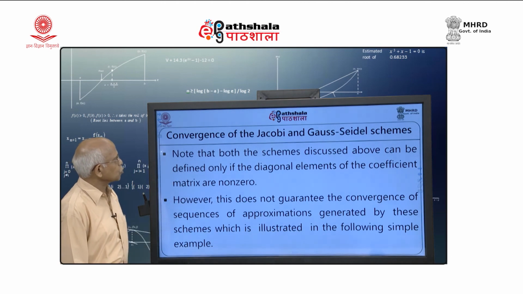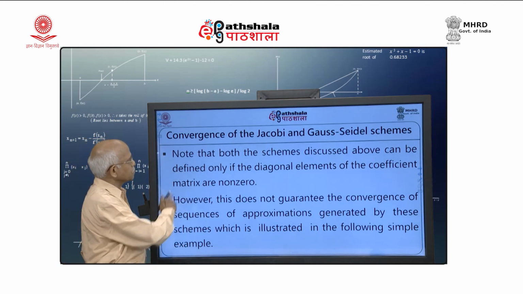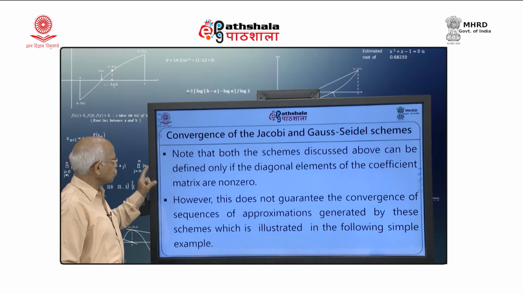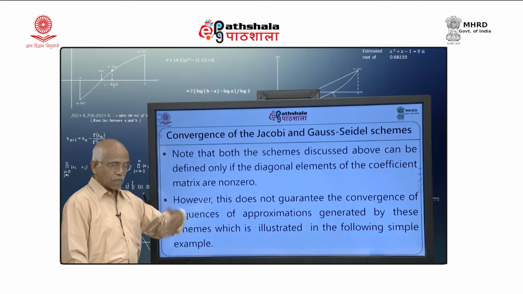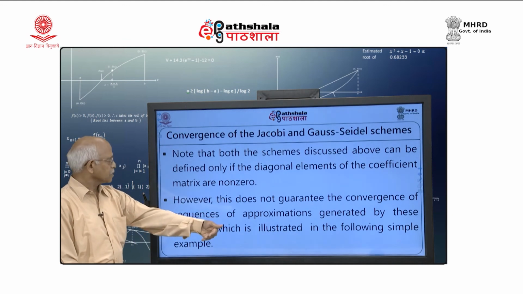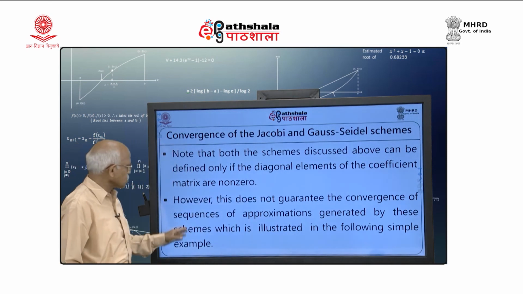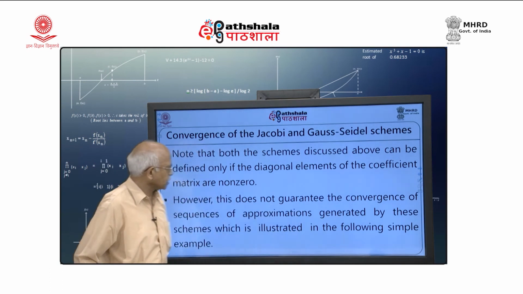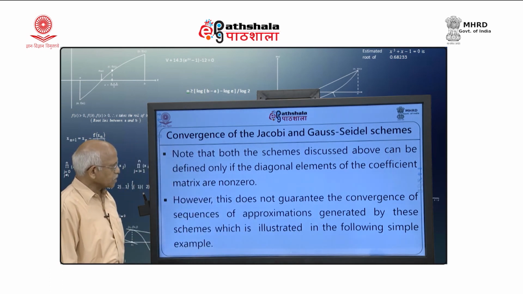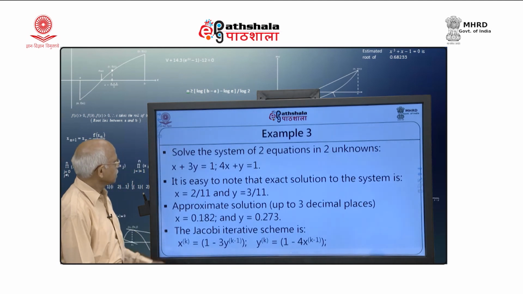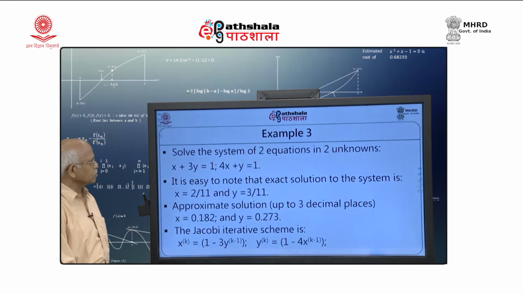Convergence of the Jacobi and Gauss-Seidel methods: note that both the schemes discussed above can be defined only if the diagonal elements of the coefficient matrix are non-zero, because I always have to divide by the diagonal element. However, this does not guarantee the convergence of the sequences of approximations generated by these schemes, which is illustrated in the following simple example. I am taking just two variables.